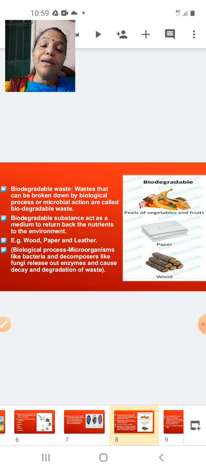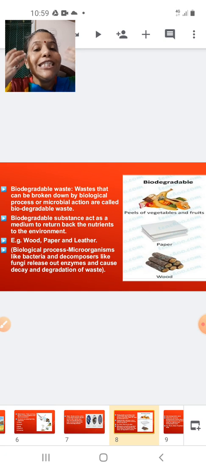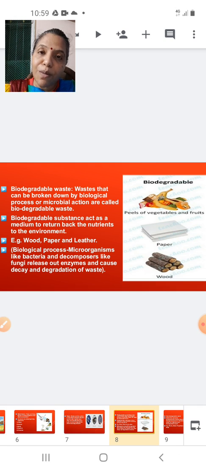Because of the action of these microorganisms and fungi, whatever energy and elements are there in the waste are returned back to the environment. So biodegradable substances act as a medium to return the nutrients to the environment.